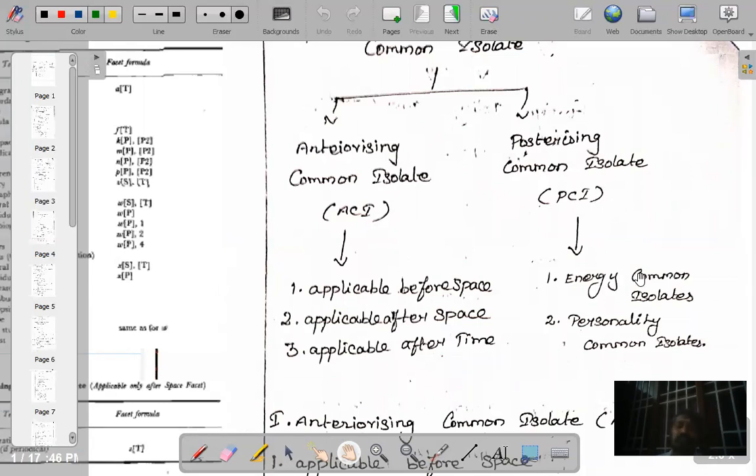Okay. With this small basic theoretical background, let me conclude this particular session. In the next session, we will take up practical issues, all the 5 different kinds of isolates. We will discuss them one by one with suitable examples. Okay? Thank you so much.